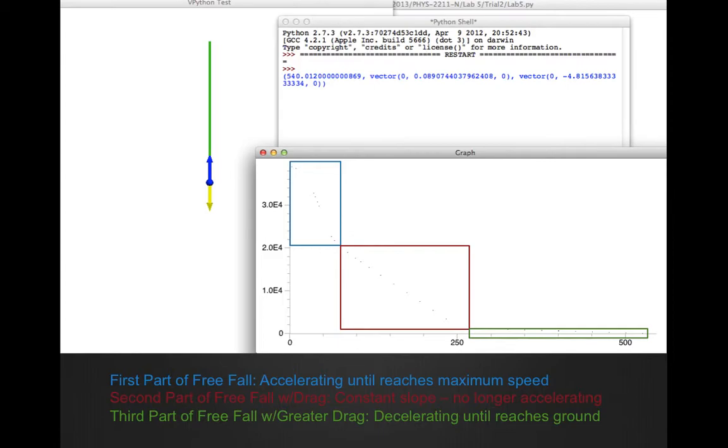Here I have outlined boxes of the different parts of the freefall. The first part in blue is where he is accelerating until he reaches maximum speed. The second part is where there's a constant slope, which makes sense because he is no longer accelerating due to the drag force. The green outline refers to the third and final part of the freefall, which encounters a greater drag due to the parachute, and is decelerating until he reaches the ground.